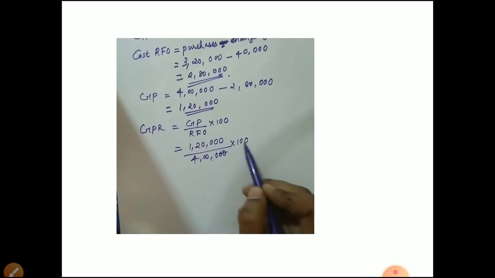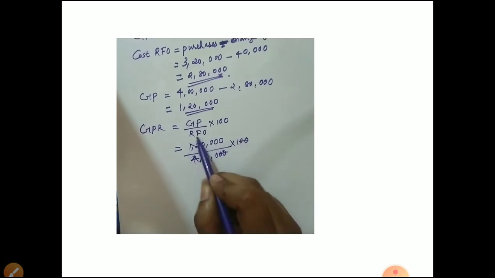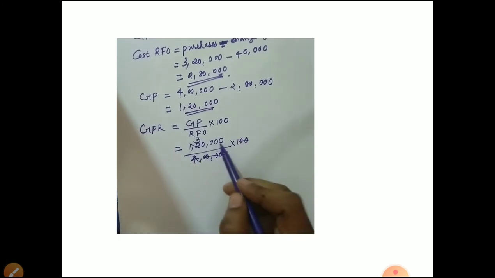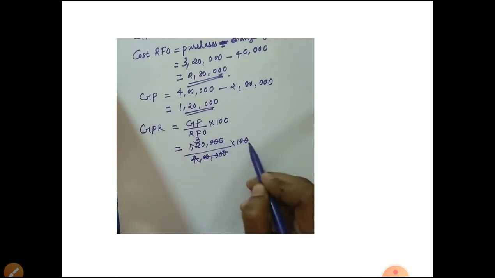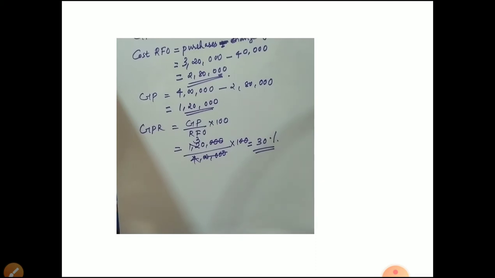Okay, 0 cut, 3, 3 0 cut, so 30. So 30 percentage is the gross profit ratio. Don't forget to put the percentage sign. Okay, so this way you have to do.